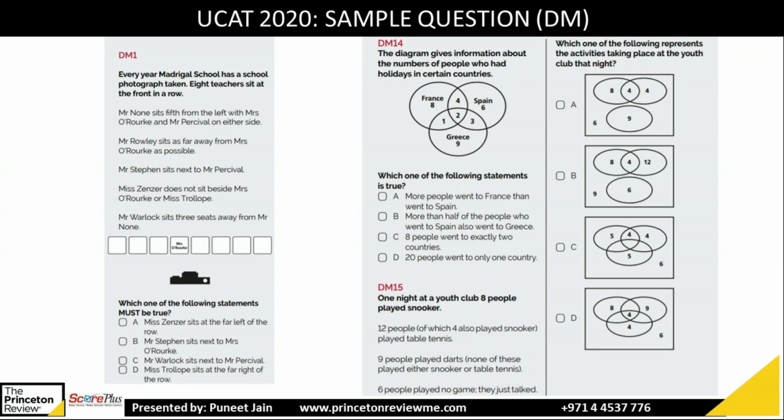Try the next, DM15. Use the same logic, eliminating the wrong option, A, B, C, or D. Check it and eliminate the wrong one.